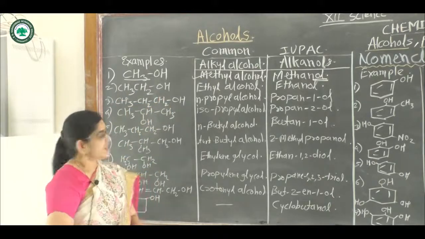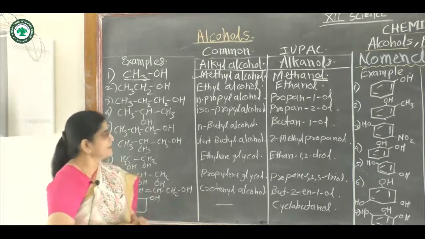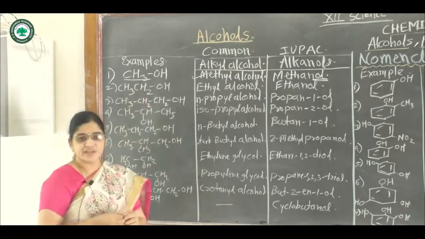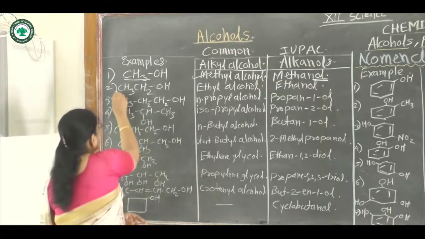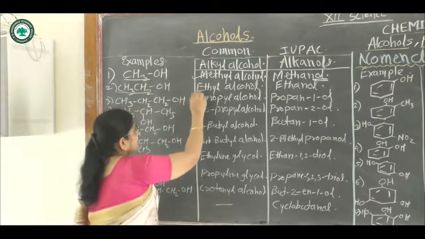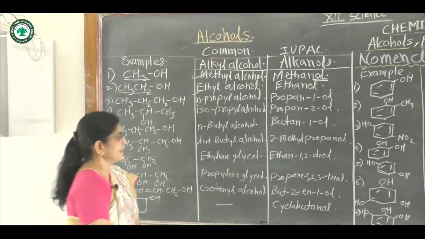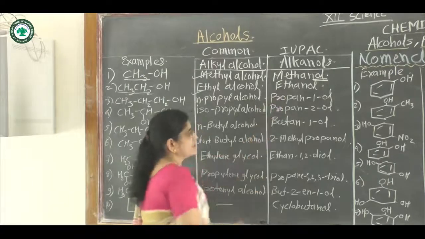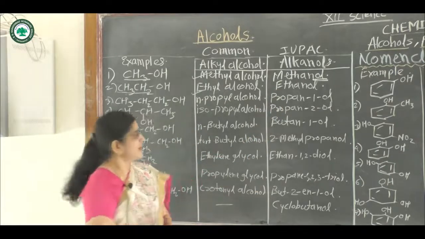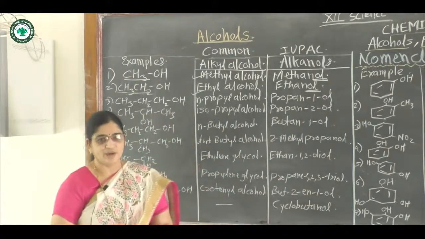Then second example, CH3CH2OH. This compound contains two carbon atoms. That means it is a derivative of ethane, hence the alkyl group is the ethyl group, and the name of this compound is ethyl alcohol. And in the IUPAC system, by replacing the E of the corresponding ethane by ol, the name of this compound becomes ethanol.